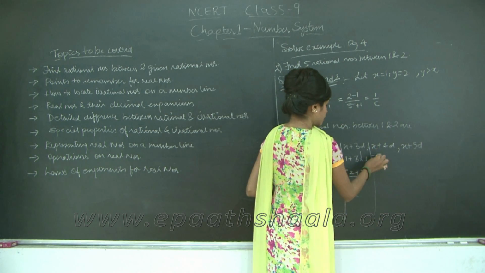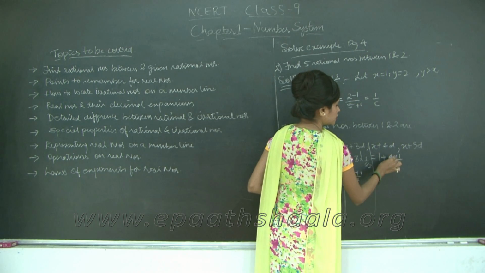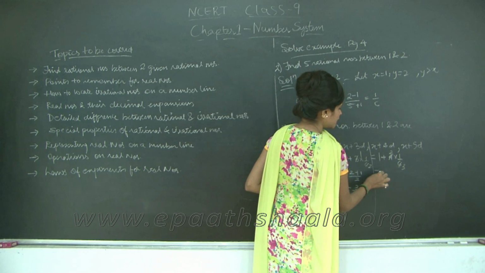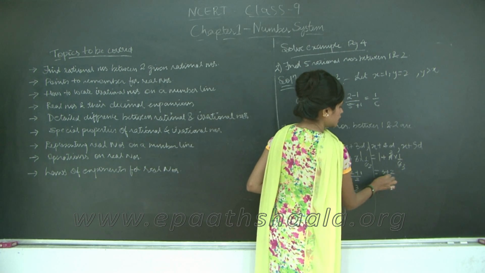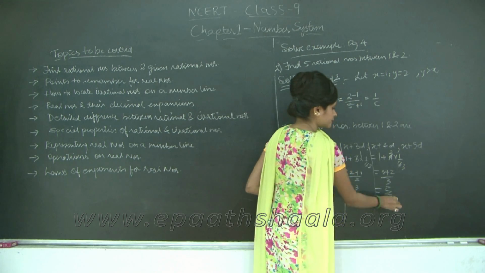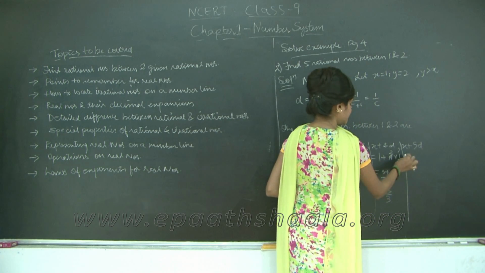Then I have 1 plus 4 into 1 upon 6. So 2 twos are 4, 2 threes are 6. So what do I get? 3 plus 2 upon 3, which is 5 upon 3. Correct? And finally I have